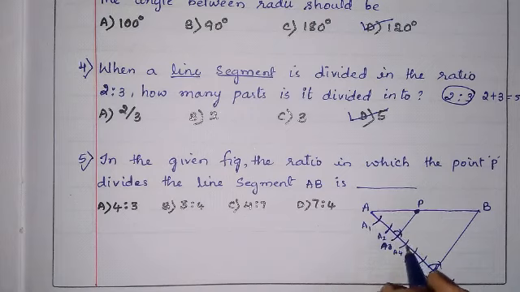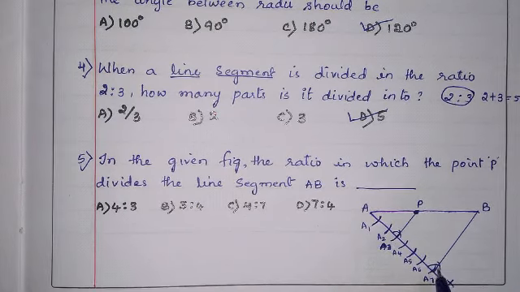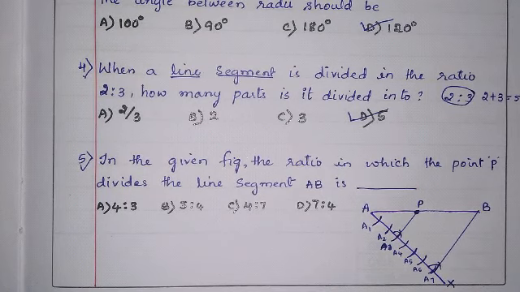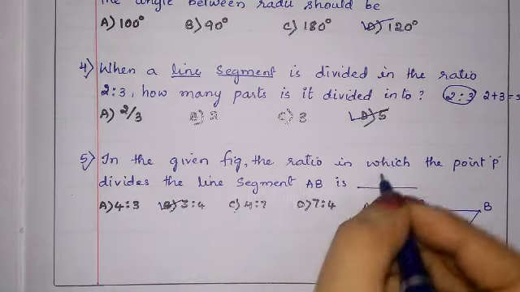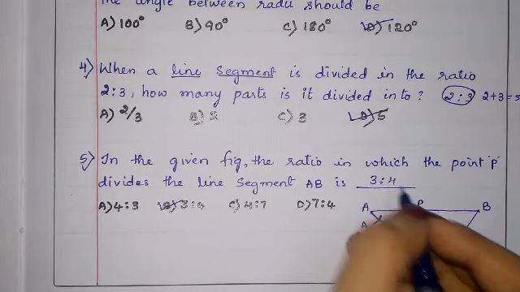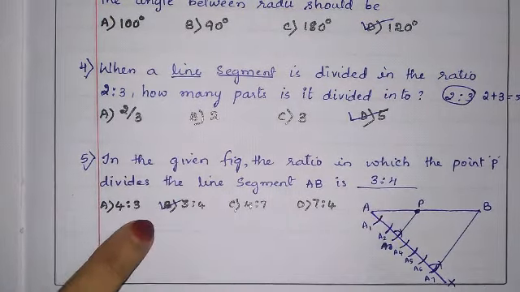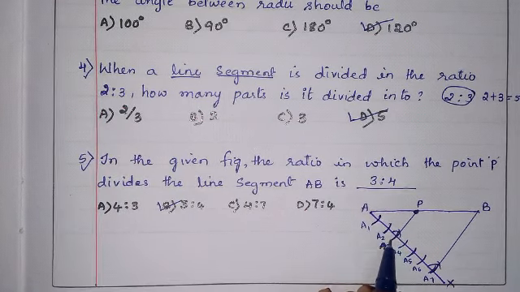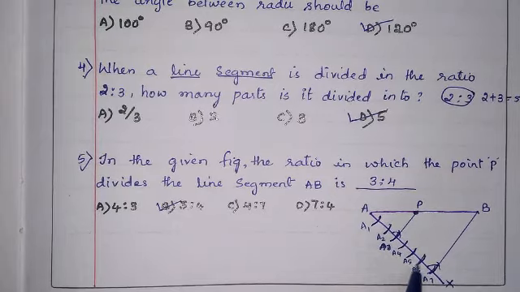Then 3:1, 2, 3, 4. The 3:4 part it is divided. So B, 3:4, is the correct answer. Not 4:3. First part it is divided 1, 2, 3, then 3 is to 4 parts.